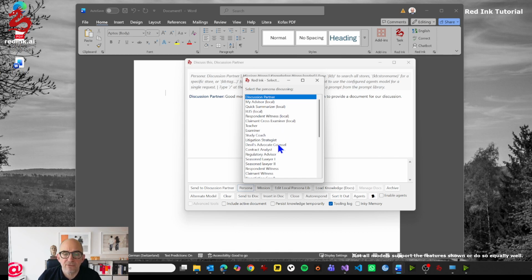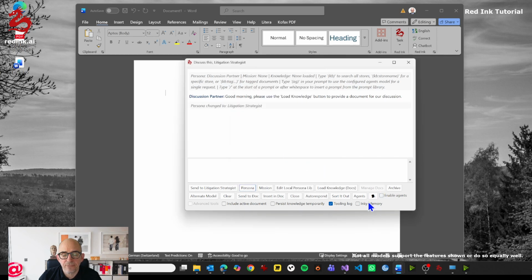You can have the devil's advocate, the litigation strategist, the study coach if you want to, lawyers. You can also define your own personas. This is all something you can amend and add if you want to. You have down here the edit local persona library. I will now choose the litigation strategist and click on this. You can also select a mission.